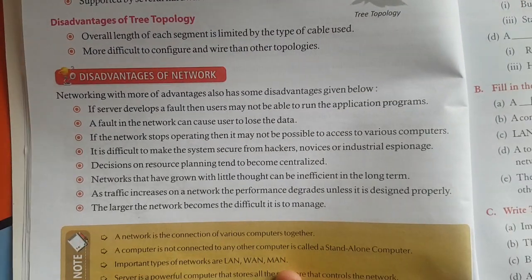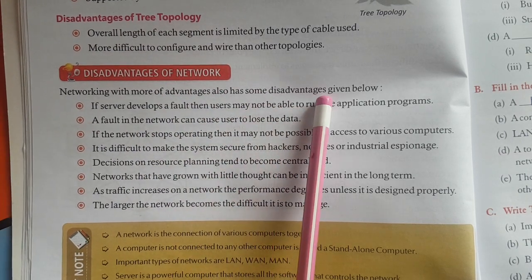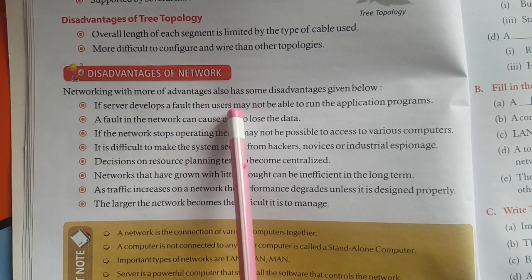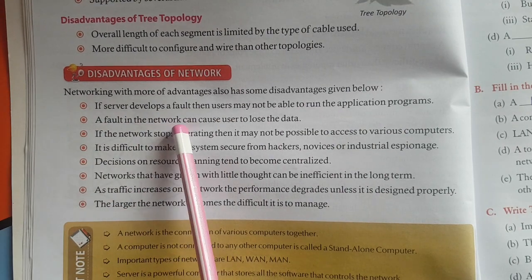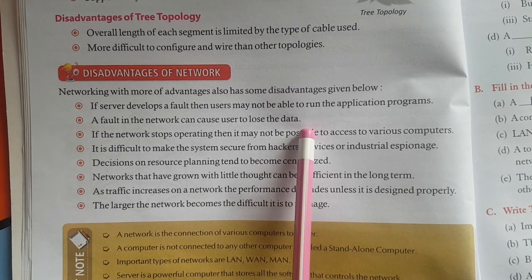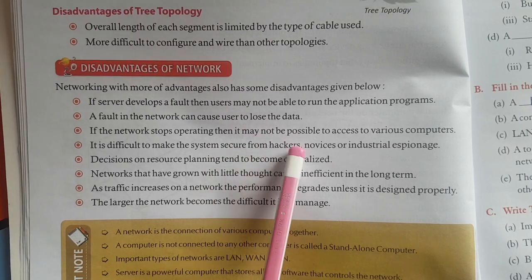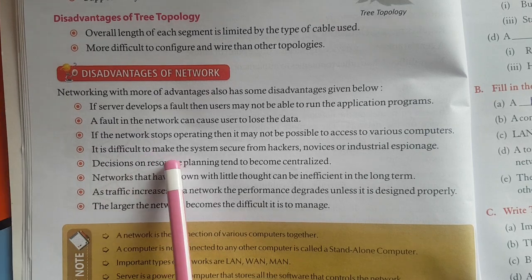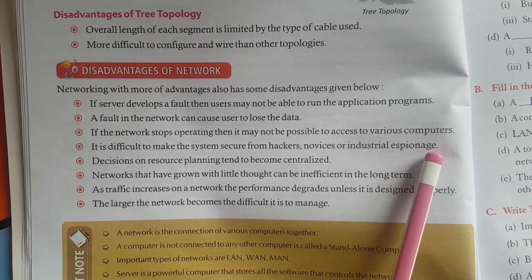Now, disadvantages of network. Networking, along with many advantages, also has some disadvantages, given below. First, if the server develops a fault, users may not be able to run the application program. Second, a fault in the network can cause users to lose data. Third, if the network stops operating, then it may not be possible to access various computers. Fourth, it is difficult to make the system secure from hackers, novices, or industrial espionage.